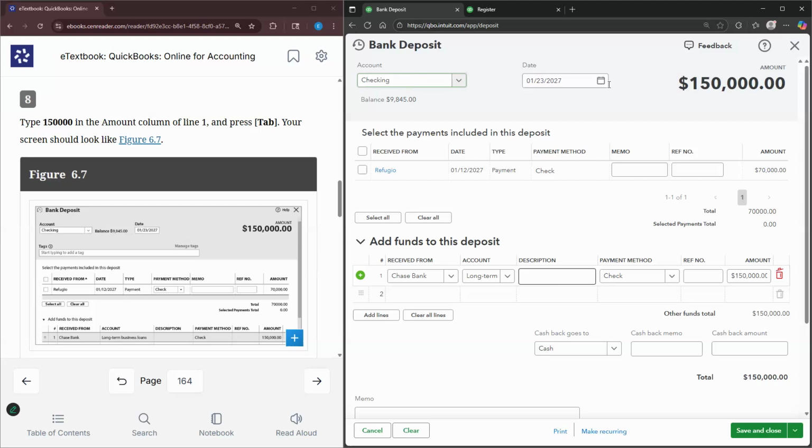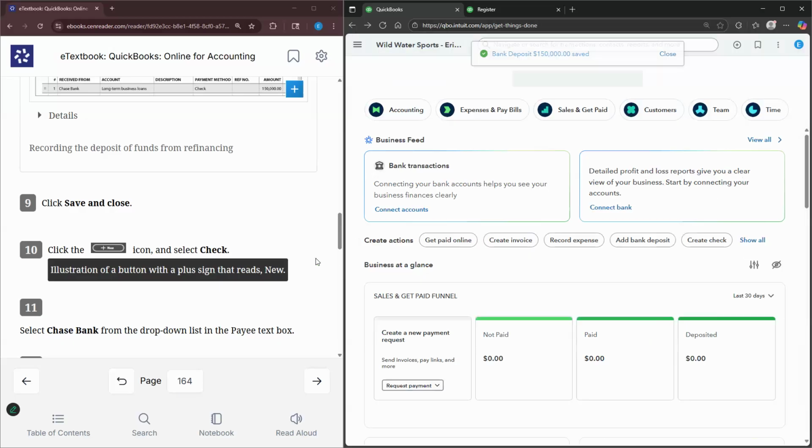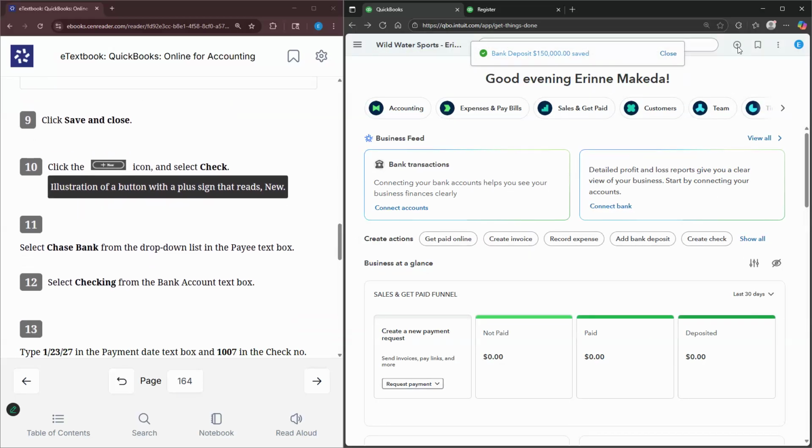So we want to double check, make sure everything ties up. So we have the account checking, the date. We have Chase Bank long-term business loans. Payment method is a check and the amount is 150,000. We select save and close. Now we select plus new again.